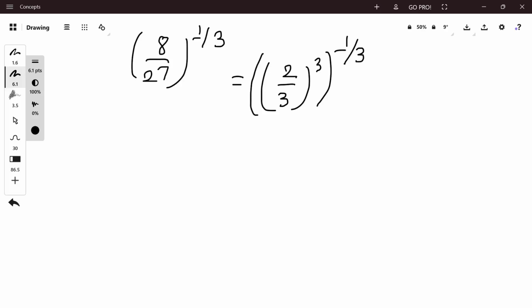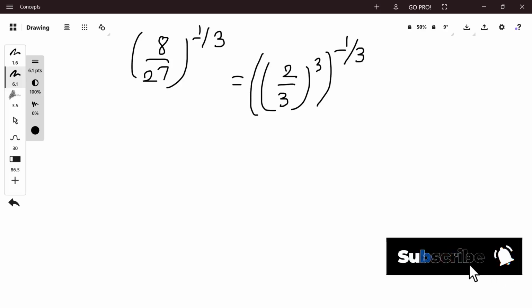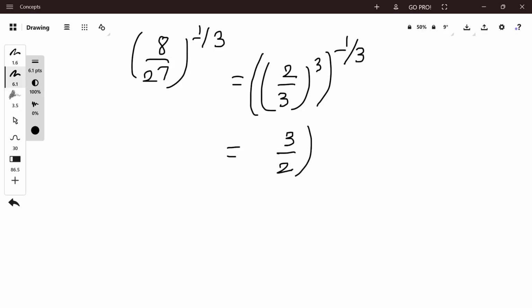Applying the negative exponent rule, a to the power minus n is equal to 1 upon a to the power n, that is equal to 3 upon 2 cubed to the power 1 by 3.